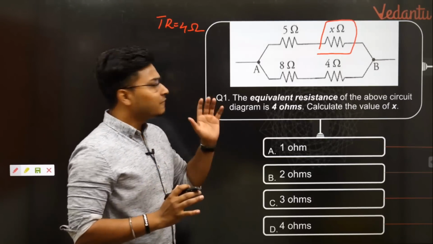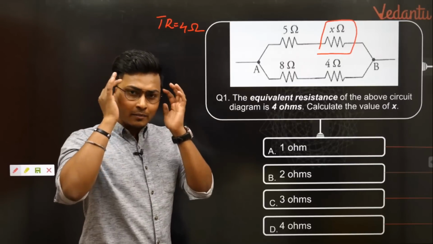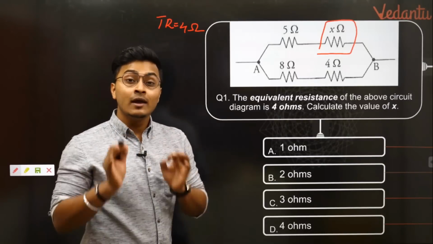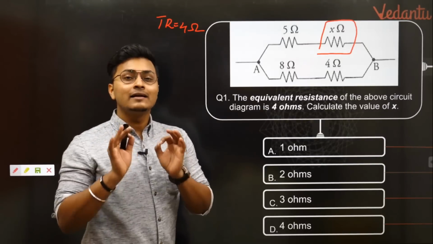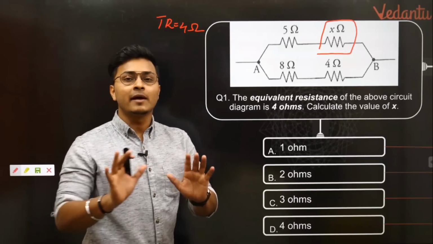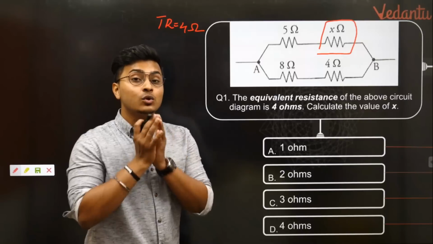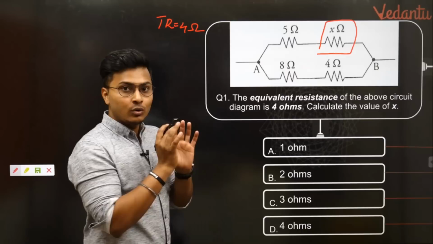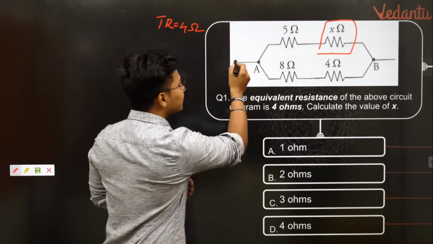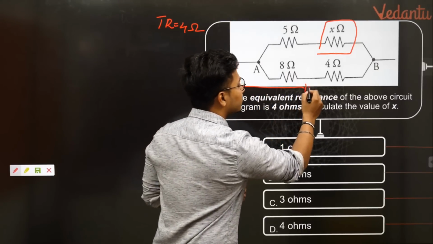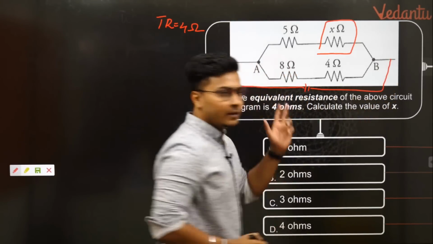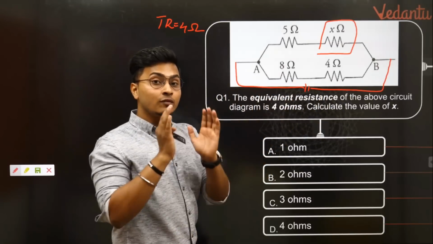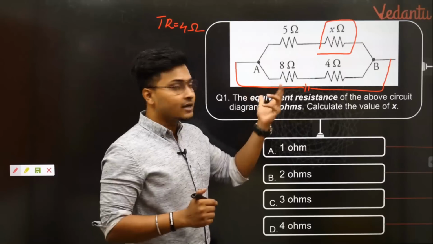It's very simple. First thing, दिमाग में एक ही चीज रखनी है. Just remember one thing. Wherever the current gets divided, that's a parallel circuit. Wherever the current is not getting divided, it's a series circuit. Simple. So how to find out in this scenario? Just connect these particular ends with a battery. A और B के across है, तो you need to find out the equivalent resistance across A and B. Connect a battery with it.